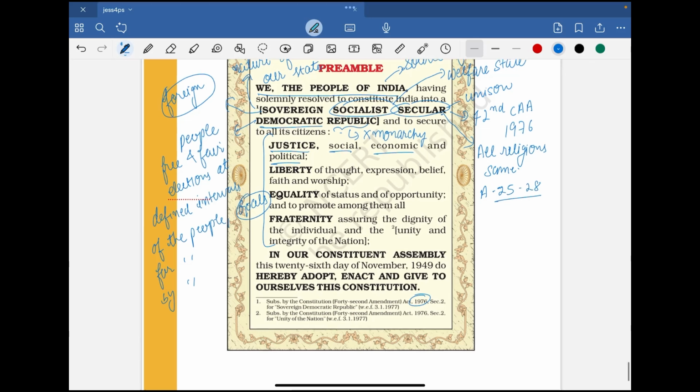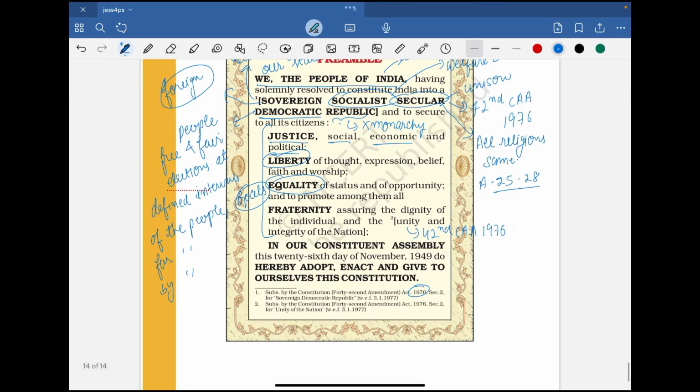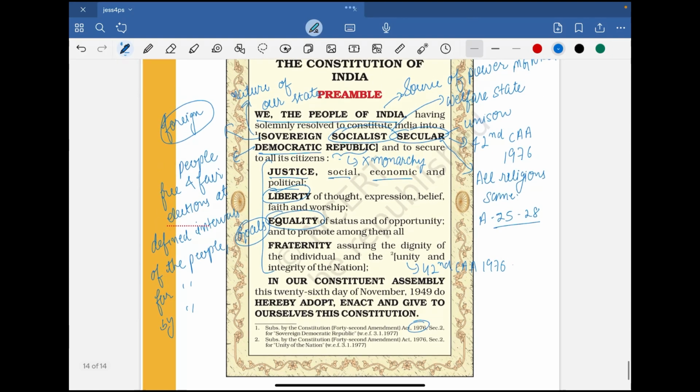Then next one is liberty of thought, expression, belief, faith, and worship. These are self-explanatory. Then equality of status and of opportunity, right? And to promote among them all fraternity, assuring the dignity of the individual and the unity and integrity of the nation. Now, this unity and integrity of the nation was also added in 42nd Constitutional Amendment Act 1976 during Indira Gandhi's government. And so these are the goals which our constitution tries to achieve.